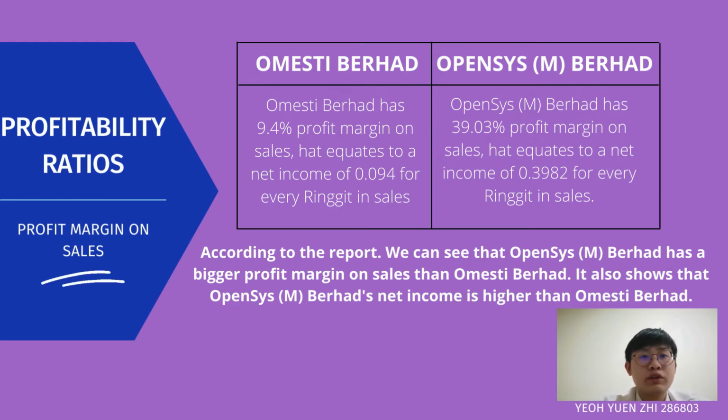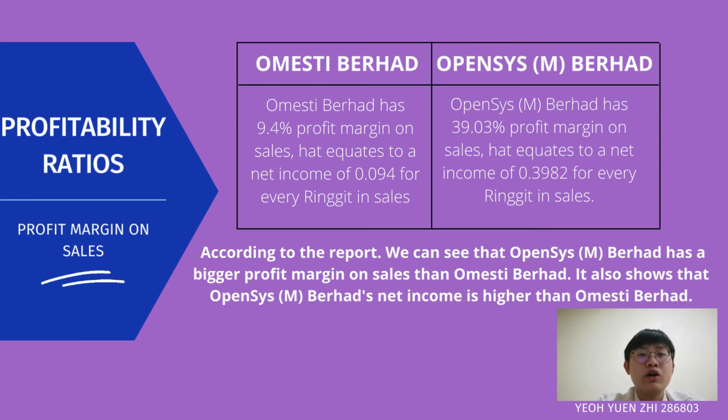Today I want to talk about the profitability ratio for Omesti Berhad and Opensys Berhad. The profitability ratio includes profit margin on sales and return on asset. For the profit margin on sales, Omesti Berhad is 0.094 and Opensys Berhad is 0.3982. So we can note that Omesti Berhad has a 9.4% profit margin on sales, which equals a net income of 0.094 for every ringgit in sales, and Opensys Berhad has a 39.82% profit margin on sales, equal to a net income of 0.3982 for every ringgit in sales.